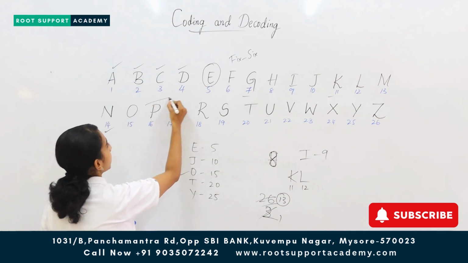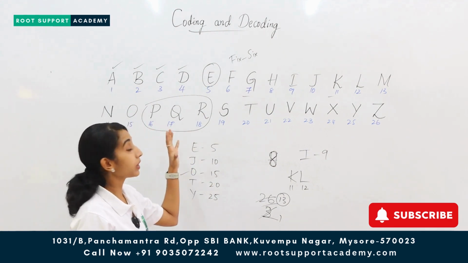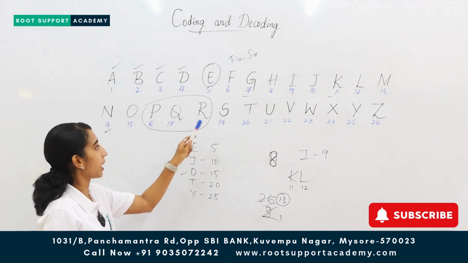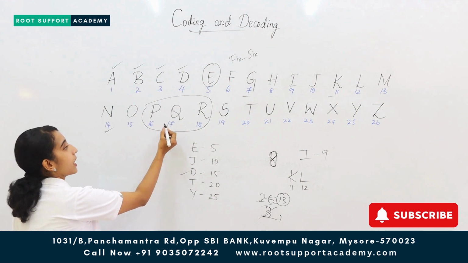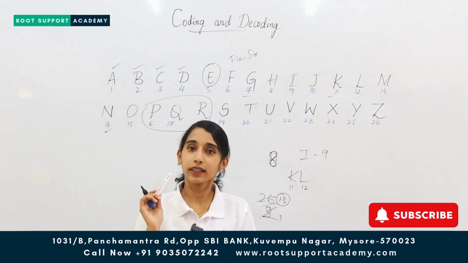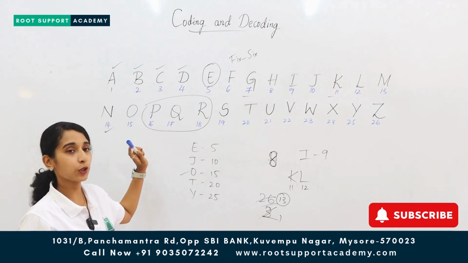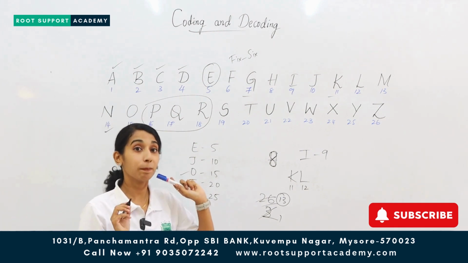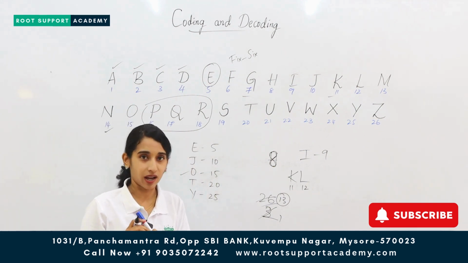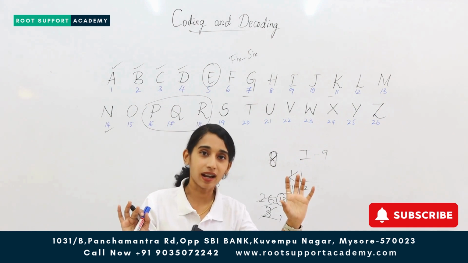Next, we have these three: P, Q and R. From here it might start seeming difficult to remember. P, Q, R have the numbers 16, 17 and 18. How to remember P, Q and R? Randomly, let me just assume P stands for Prince, Q stands for Queen, R stands for Raja.